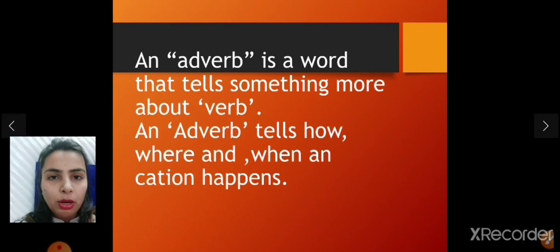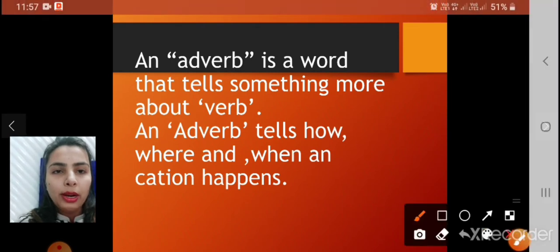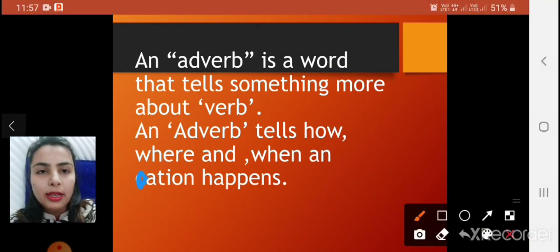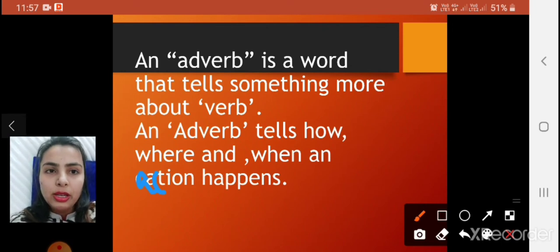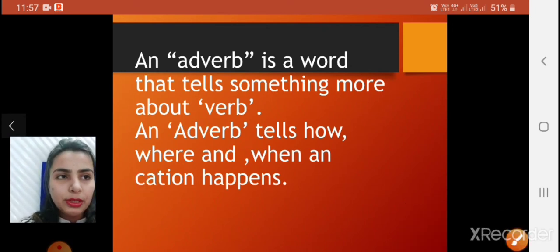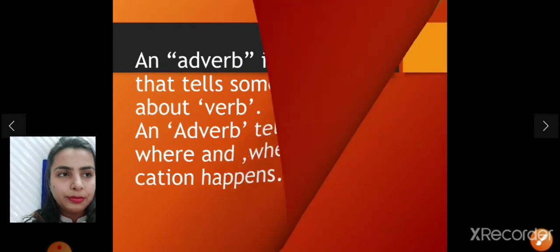So whenever a word tells us something more about a verb, it is known as an adverb. An adverb tells us how, where, and when an action happens.